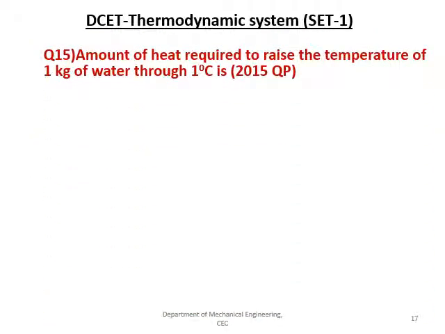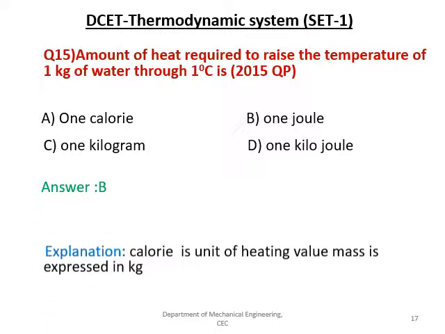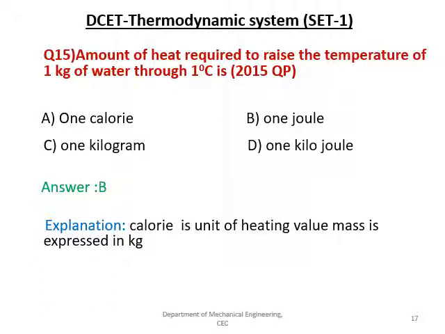Next question: the amount of heat required to raise the temperature of 1 kg of water by 1 degree centigrade is: 1 calorie, 1 joule, 1 kilogram, 1 kilojoule. These are the options provided and the right answer is B. The calorie is the unit of heating value of the mass, which is expressed in kg.